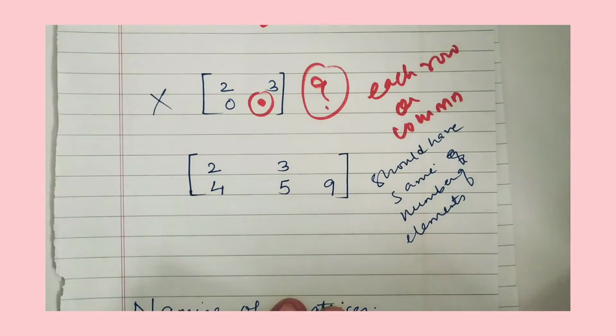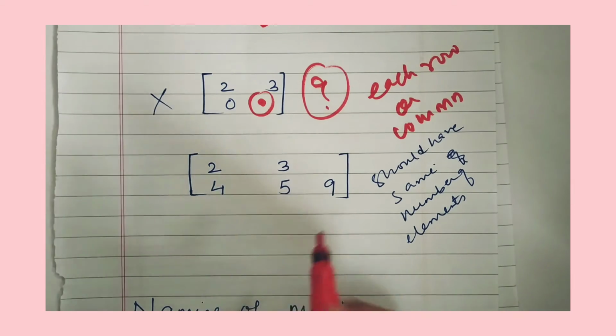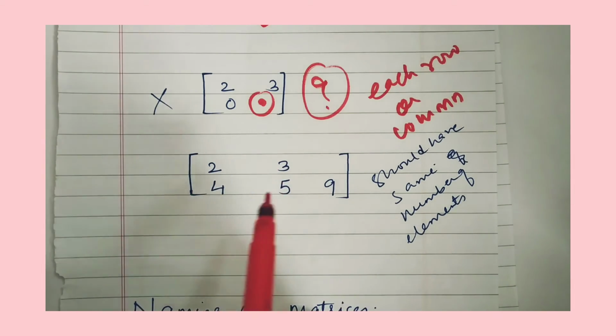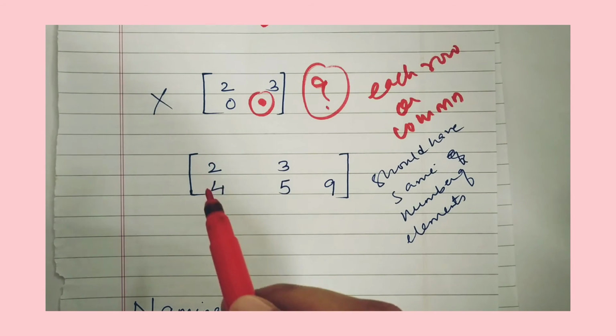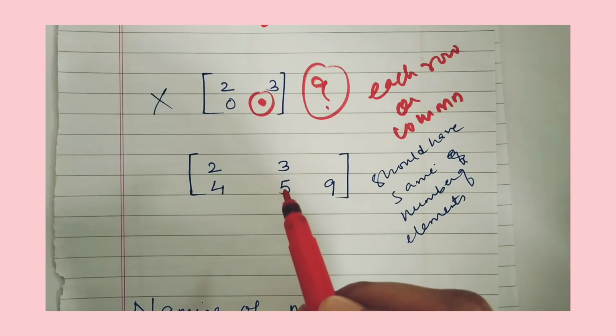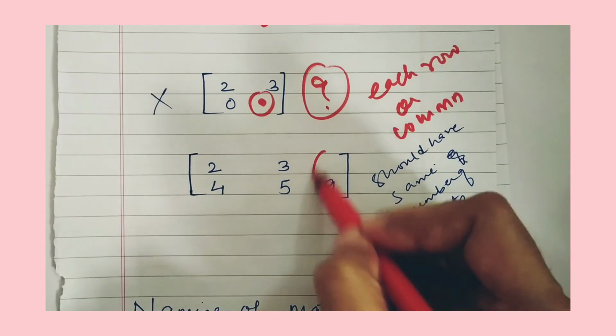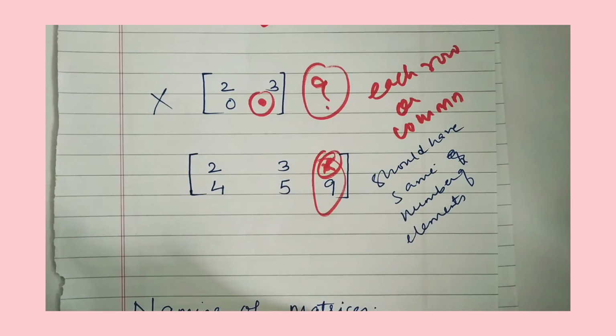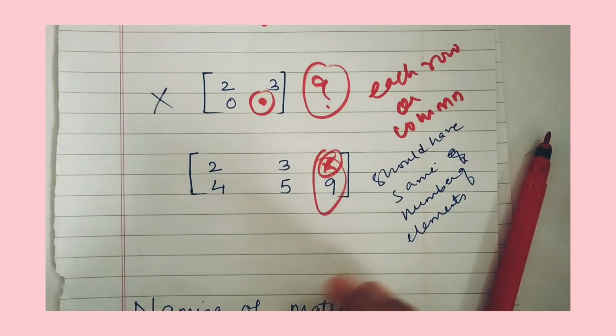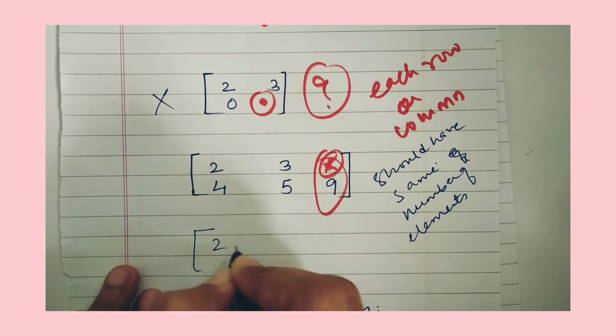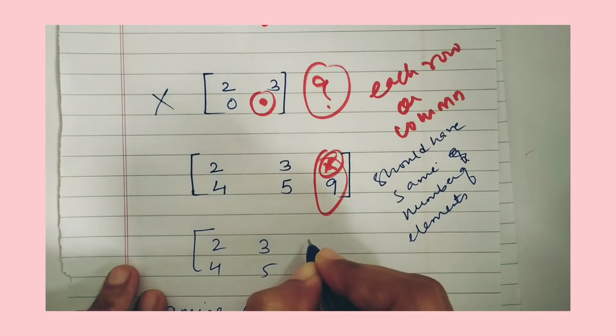What about this example? Is it a matrix? The first row has 2 elements, but the second row has 3 elements. Or if you talk about columns, the first and second columns have 2 elements, but the third one doesn't have an element here. So as per the definition, this is not a matrix. What if I insert an element here, say 2, 4, 3, 5, 9 and 9 again?